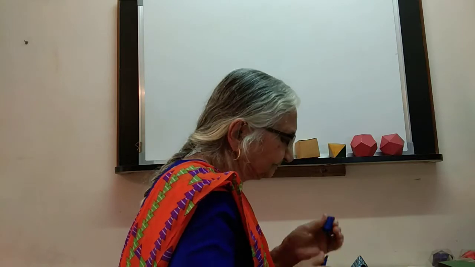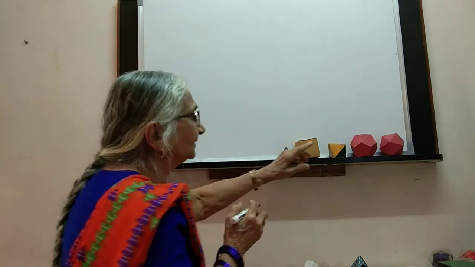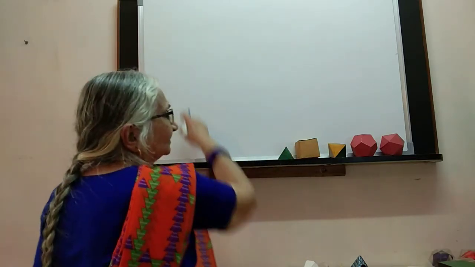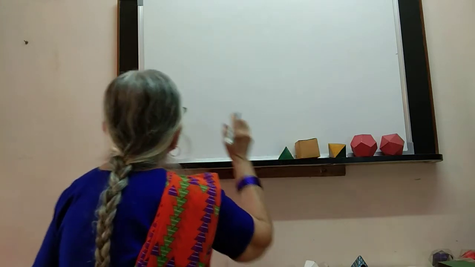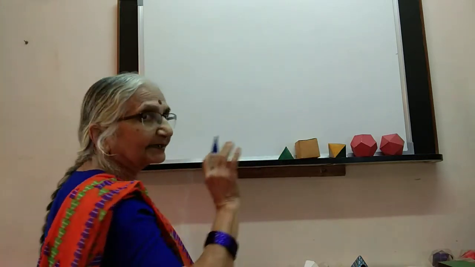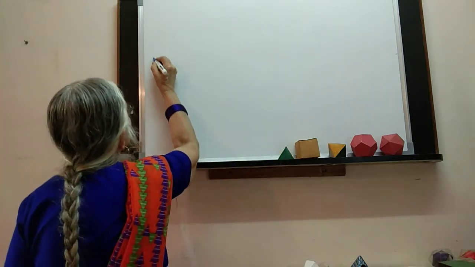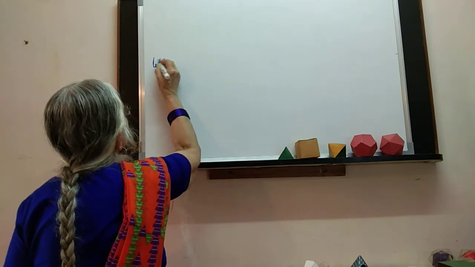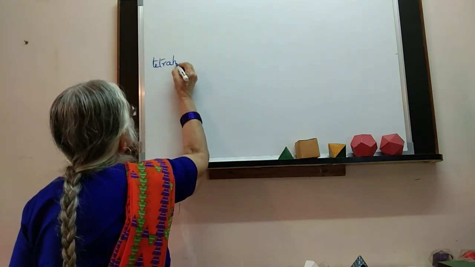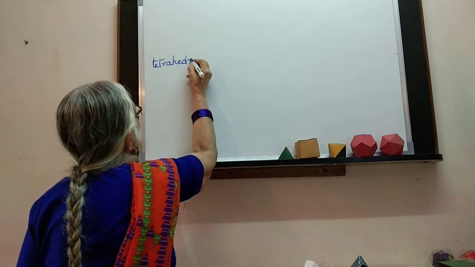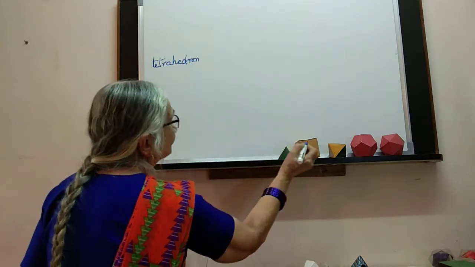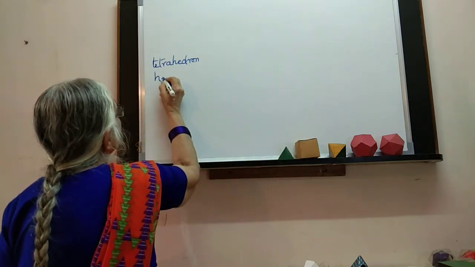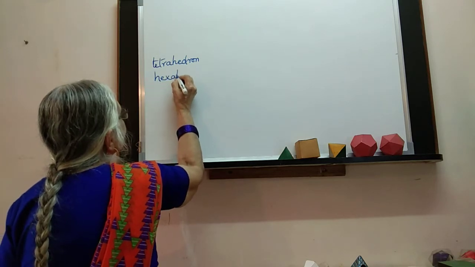Alright, for the next thing, we need to work out a little bit. What we normally do is, I write down the names of these, starting from the smallest, and I will not write regular everywhere. Tetrahedron, then what we call a cube is a hexahedron.